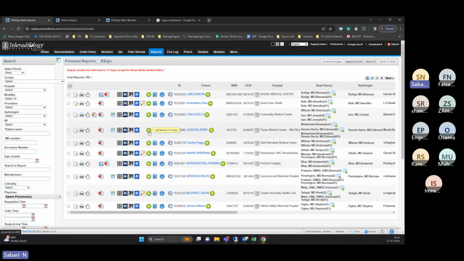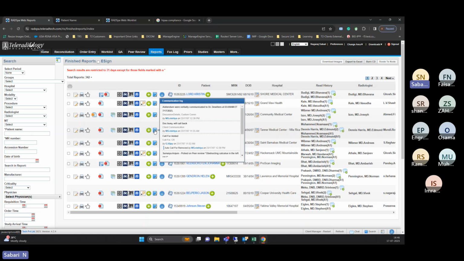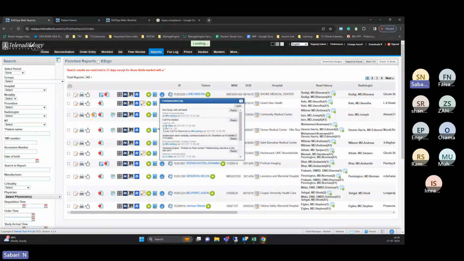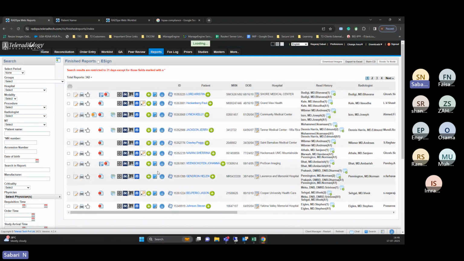And this is just for a reason for delay. Suppose the report should be done in less than 30 minutes, but for some reason the scan got delayed. You can add the reason why the scan got delayed, for example because the image transmission took a longer time. I'm just giving an example. And this is the communication log, internal, like we have a team. Why has the report been delayed? Somebody can say there was no clinical history for the patient, so the report got delayed. Another person can say the image transmission was also like this. This is just for our internal communication, not for a client, only within the team.